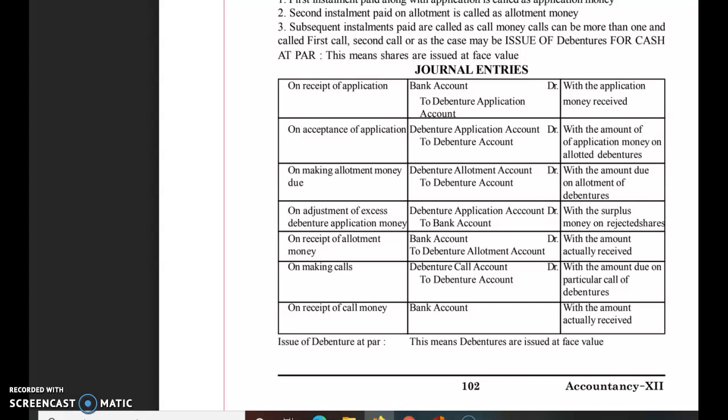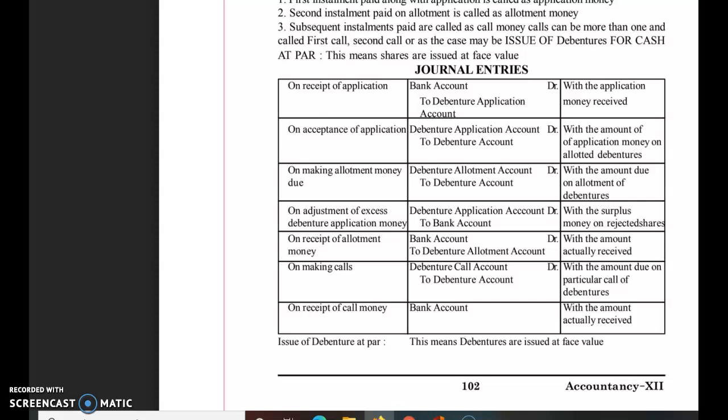Now, when the debentures are issued at premium, very simply, Securities Premium Account will be credited at the stage where the company is collecting the premium. But if the stage at which the company collects the premium is not given, as I told you with reference to shares, we will assume that the company is receiving the premium at the allotment stage.